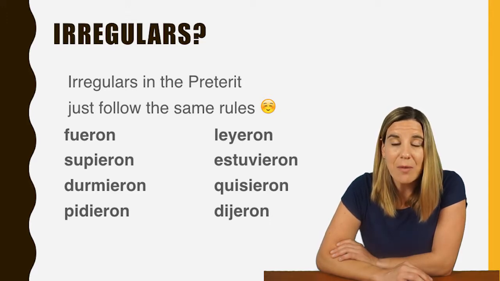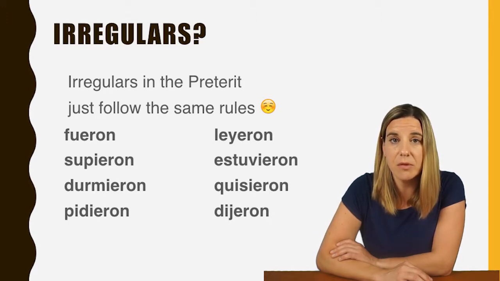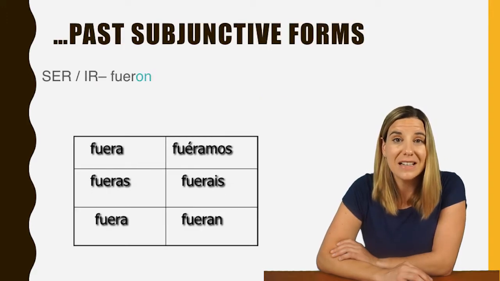However, once you grab that third person plural form, the ellos, ellas, ustedes form of the verb, you can still drop the RON off the end of it and add our imperfect subjunctive endings. So the imperfect subjunctive does not really have any irregulars. All the irregulars come from the preterite tense. So like ser and ir, the third person plural is fueron in the preterite. Drop the RON and add our imperfect subjunctive endings. It would look like this: fuera, fueras, fuera, fuéramos, fuerais, fueran.